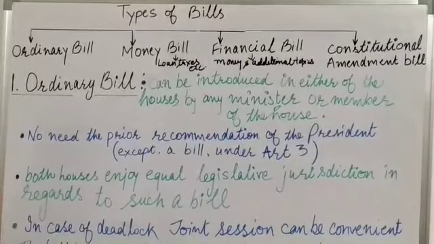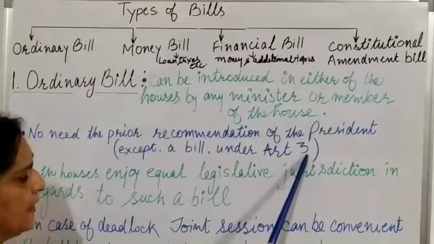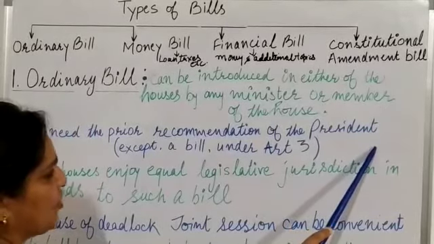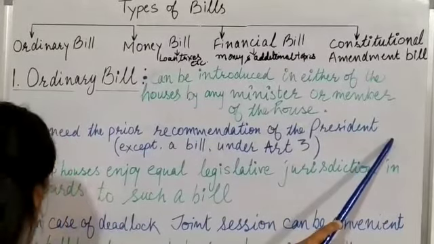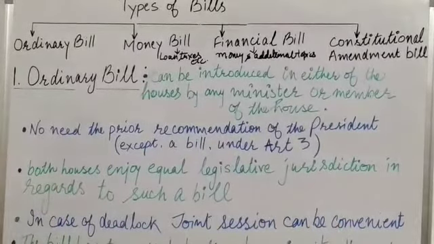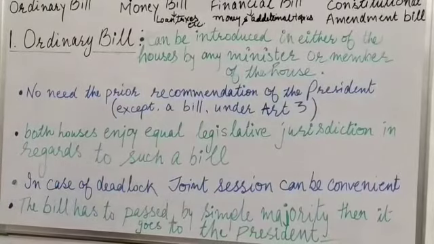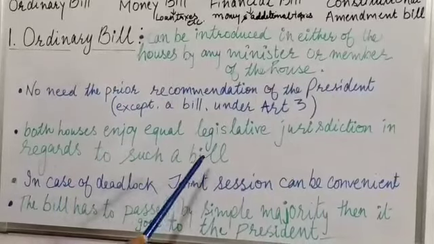Now here you should know about that. What is Article 3? In Article 3, the provision is that the Parliament has power to change or amend the name of the state and its boundaries. And after this, we will see that both houses enjoy equal legislative jurisdiction in regard to such a bill. Means Lok Sabha and Rajya Sabha both have power to introduce an ordinary bill in Parliament.